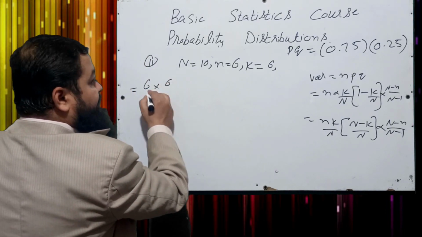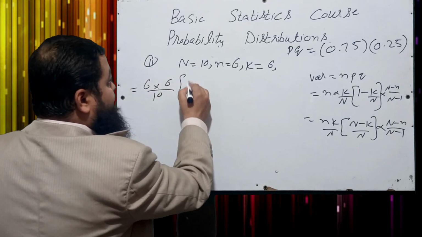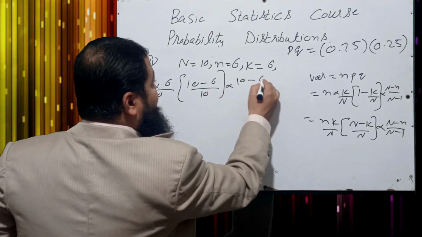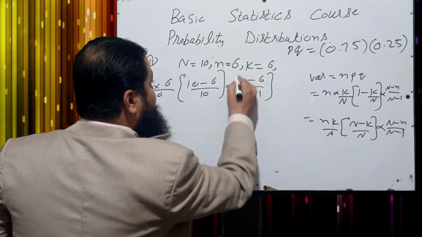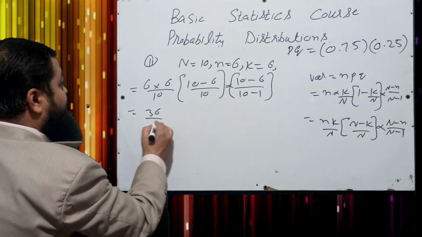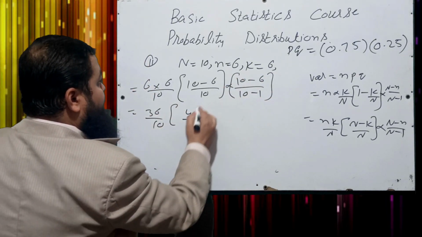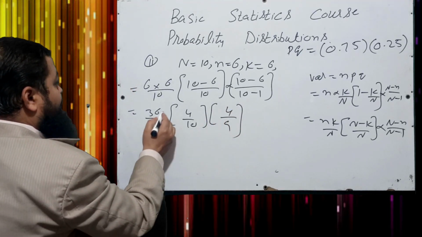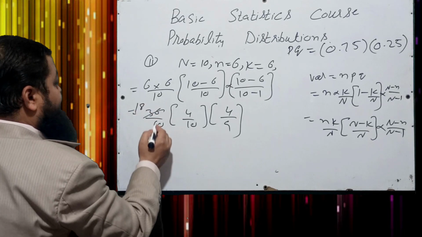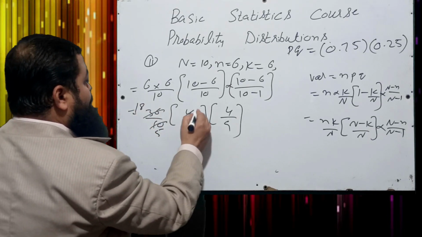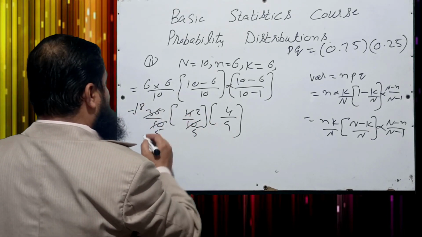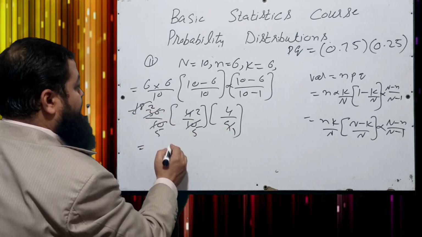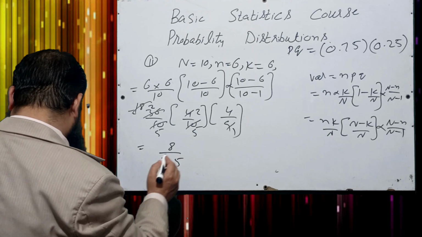6 multiplied by 6 over 10, 10 minus 6 over 10, into 10 minus 6 over 10 minus 1. That is 36 over 10, 4 over 10 into 4 over 9. You can cancel also, and now the answer is 144 over 900, which is 16 over 25.